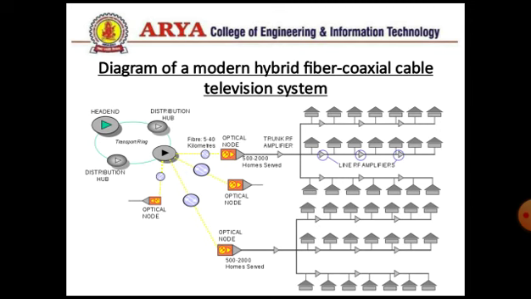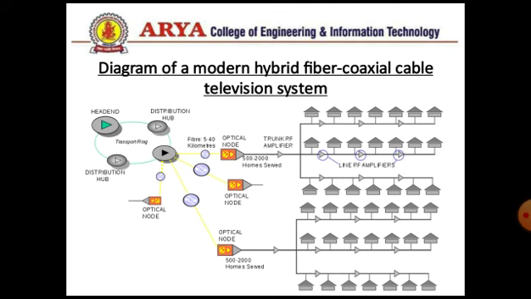The head end is the cable company's facility, and there is a ring between the distribution hub and the head end. The head end gives the signal to the distribution hub, the distribution hub provides the signal to the optical node, and from the optical node the signal goes towards the subscriber's house.